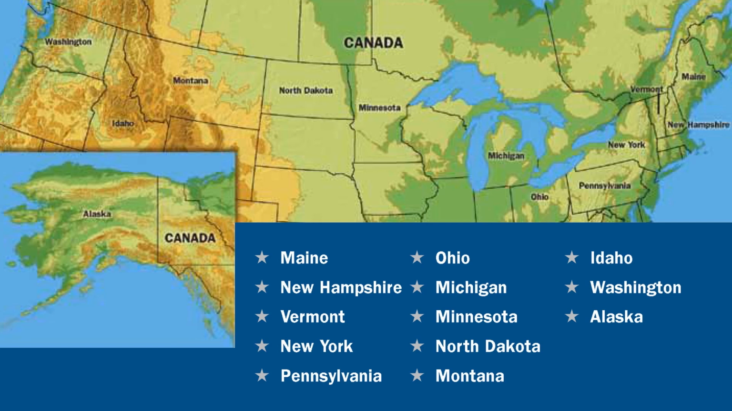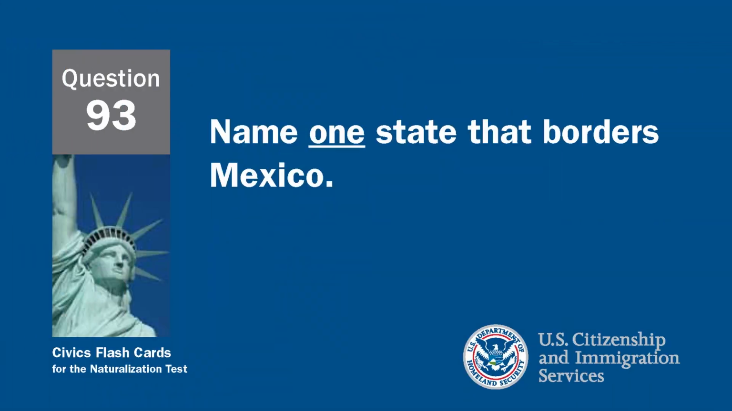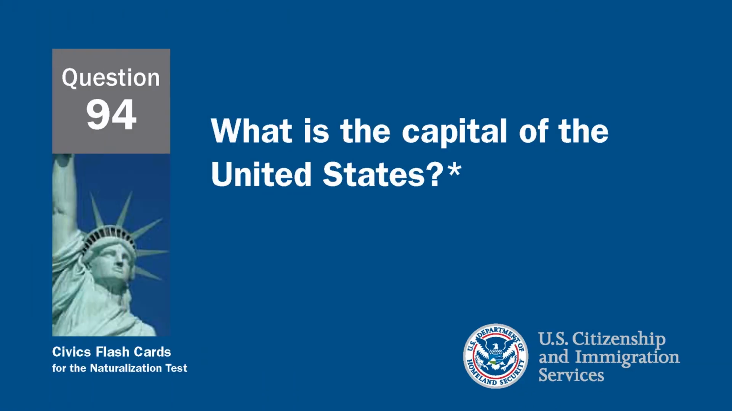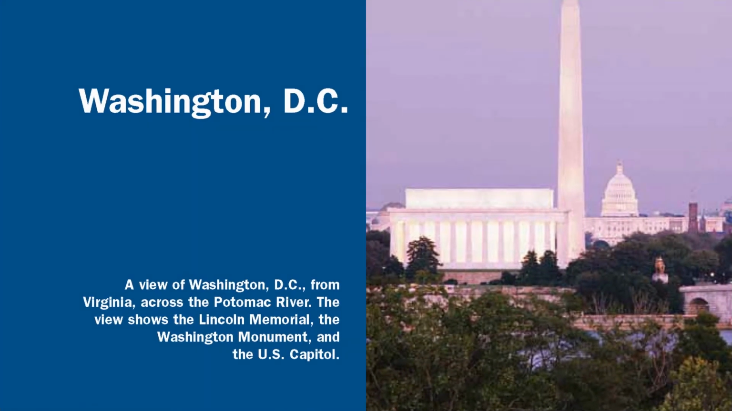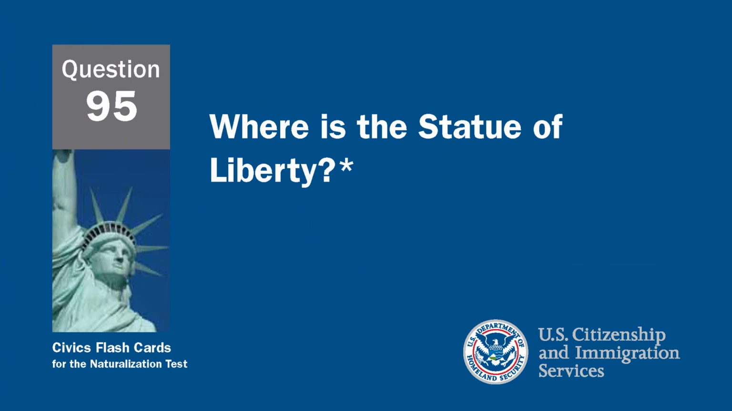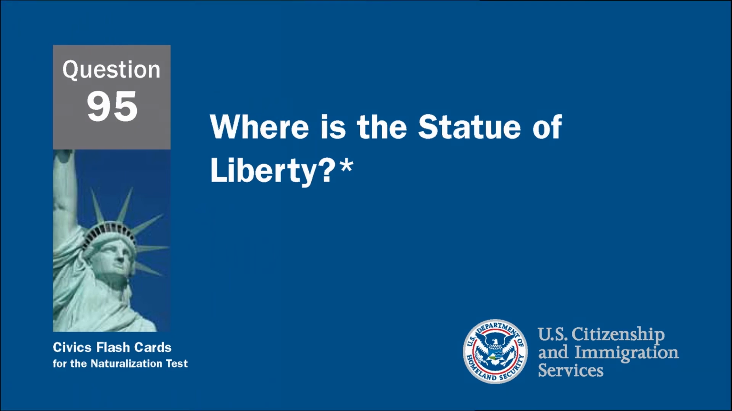Name one state that borders Mexico. There are 4 states that border Mexico: California, Arizona, New Mexico, and Texas. What is the capital of the United States? The capital of the United States is Washington, D.C. Where is the Statue of Liberty? The Statue of Liberty is located in New York's harbor.